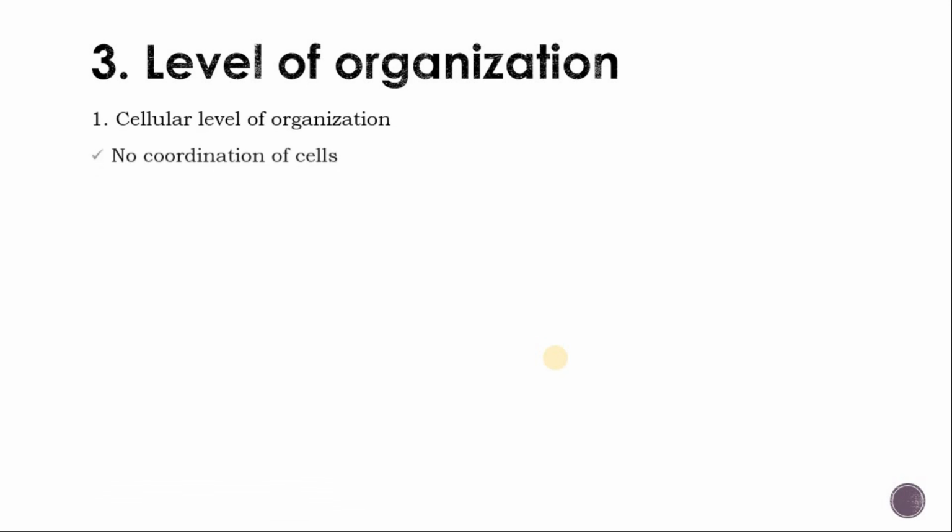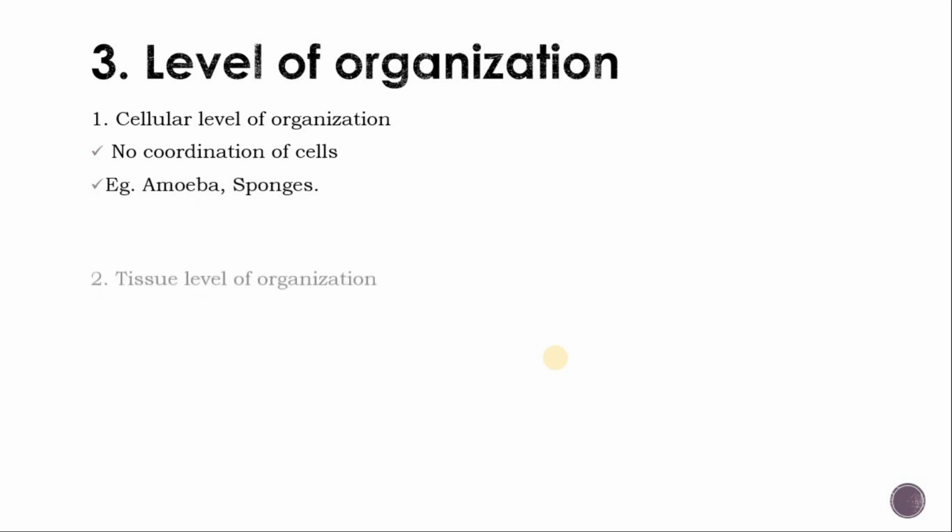The cellular grade of organization is found in unicellular or multicellular animals in phylum Protozoa and phylum Porifera. There are multiple cells or there is one cell.